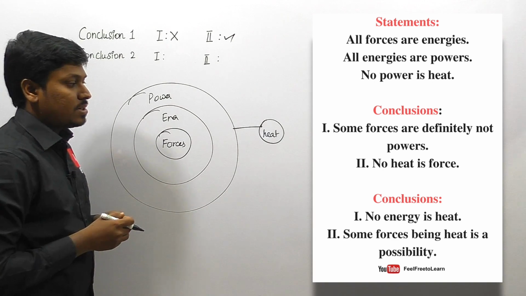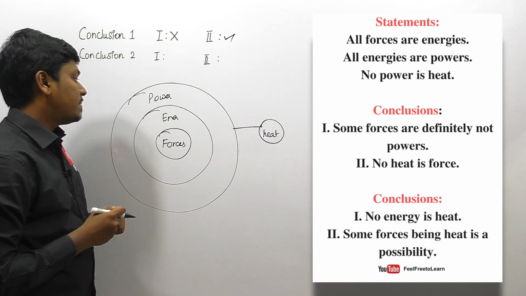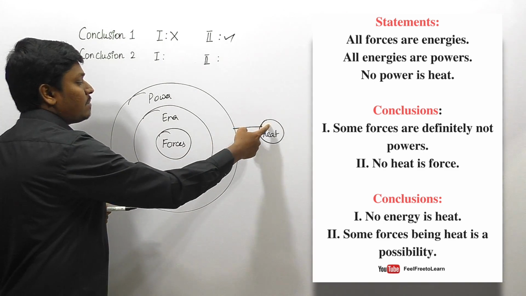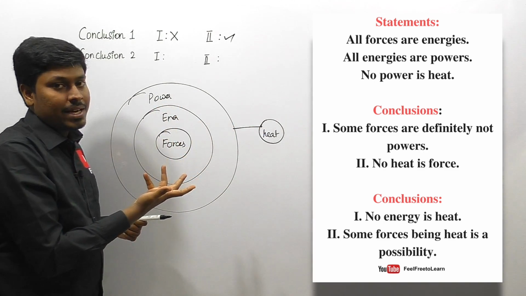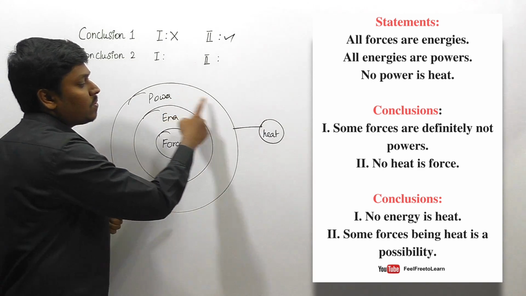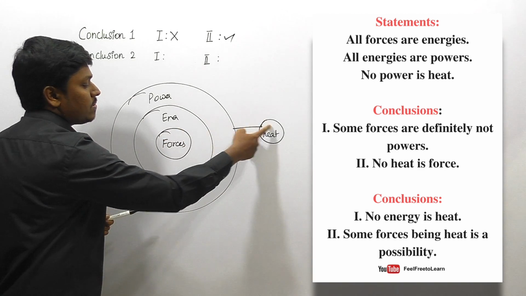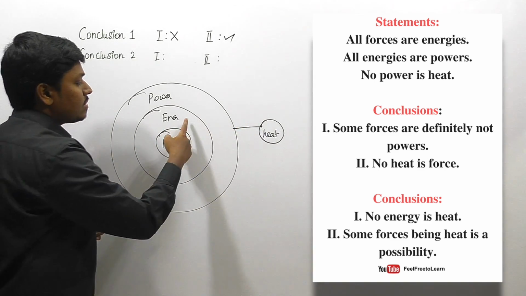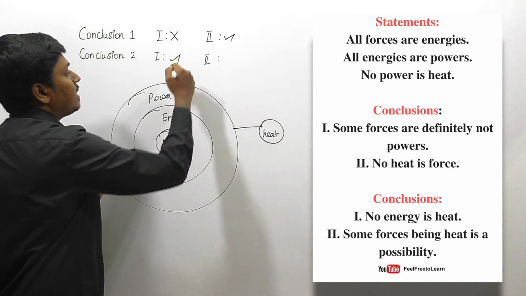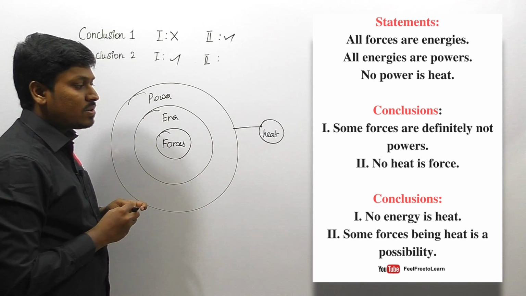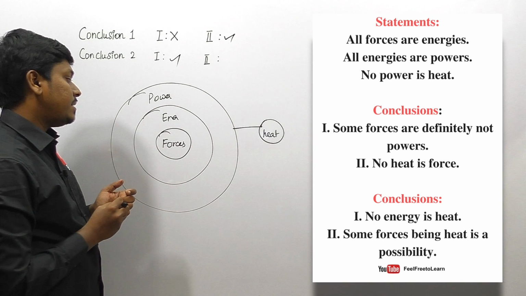Second set of conclusions: no energy is heat. So friends, that's correct, right? Why? Because we already know that there is no connection between heat and energy, and we can't connect heat and energy because there is no connection between heat and power, so we can't connect heat and energy, and also heat and force. And the conclusion says no energy is heat, which is exactly correct. So conclusion 1 follows. Conclusion number 2, some forces being heat is a possibility.